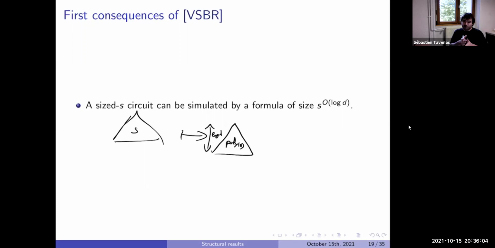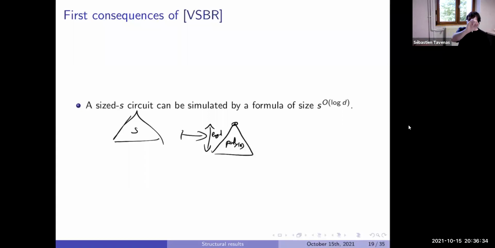And now the idea, we just expand everything. You want a formula, you don't want a circuit. Okay, no problem. You copy each time everything to expand and avoid reuse. In particular, at each layer, you multiply by S the size of what you need. You take the top gate, with fan-in at most S, so there are at most S gates below. So you copy S copies of what is below.